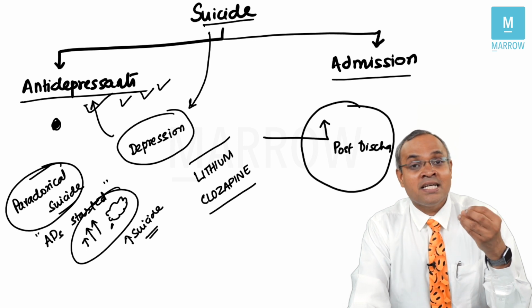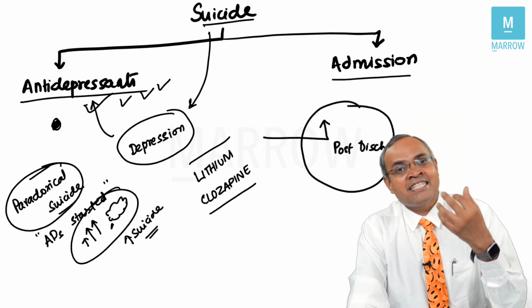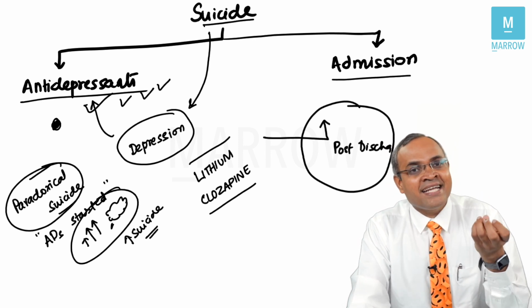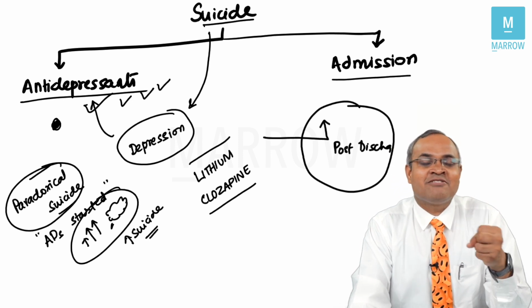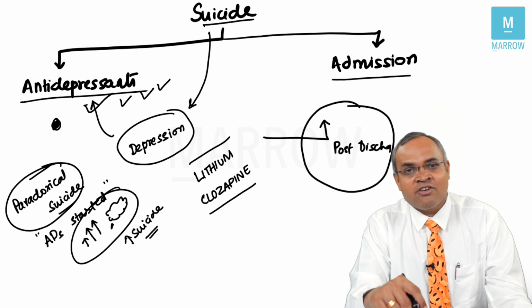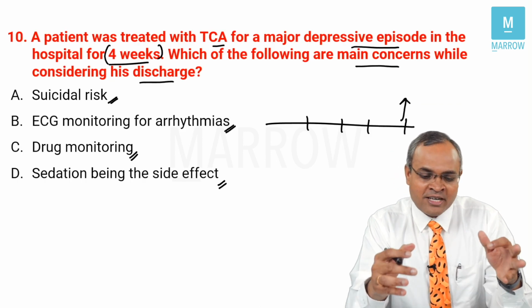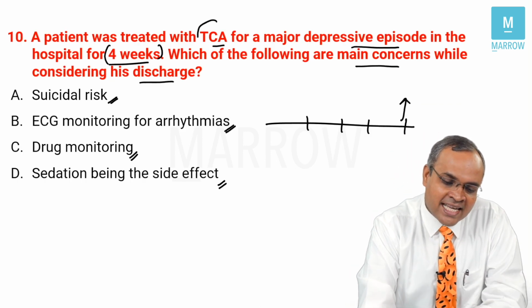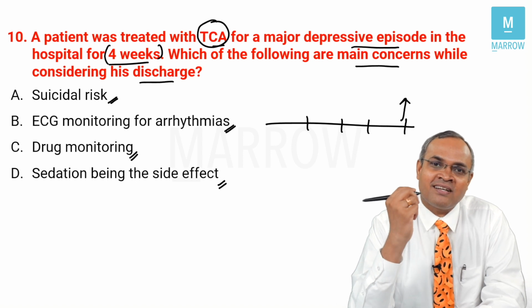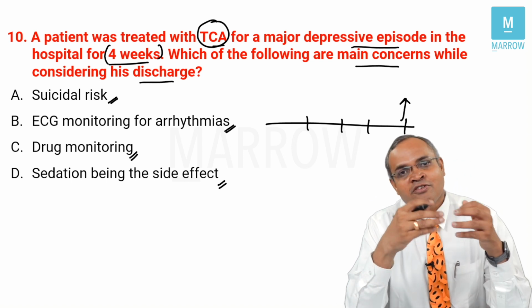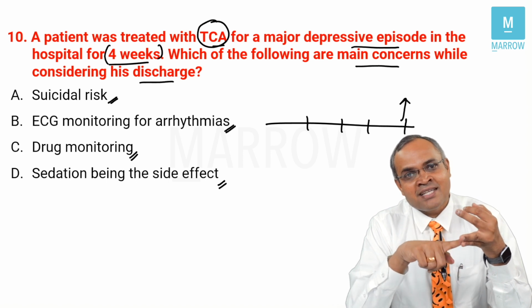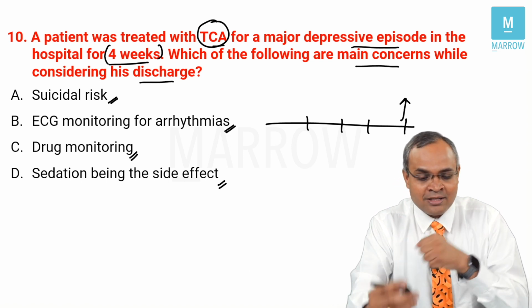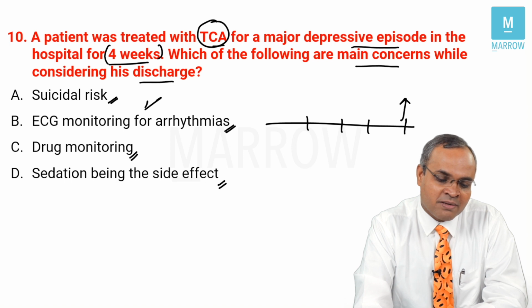And many times, patients might be taking medications by themselves. So by forgetting, accidentally or intentionally, they might overdose themselves with the medication. So with this kind of knowledge, let's go back to this question. Tricyclic antidepressants is one of the drugs which is known to cause a lot of side effects, right? It can cause anticholinergic side effects, it can cause arrhythmias, it can cause QT prolongation. So ECG monitoring becomes important.